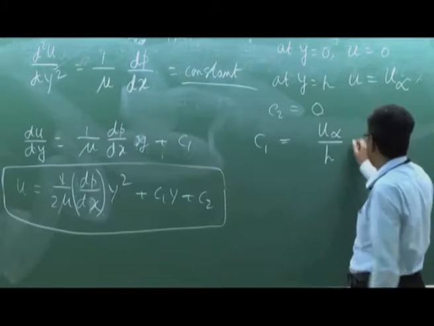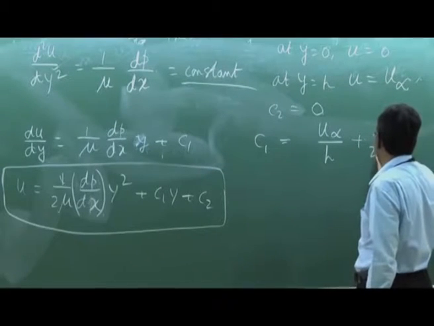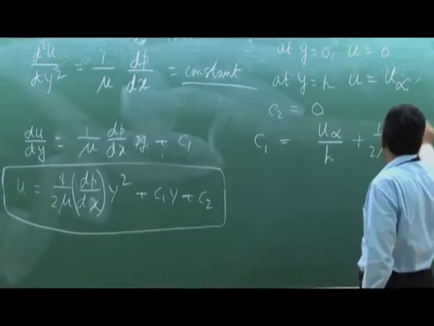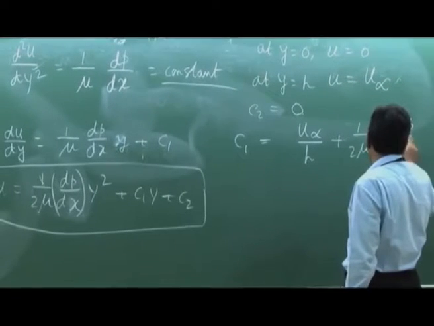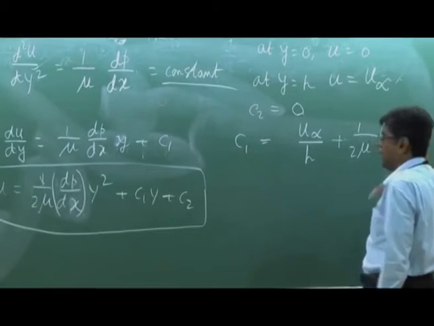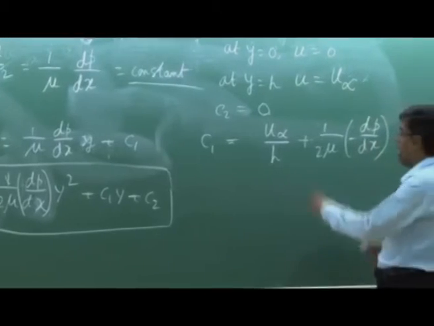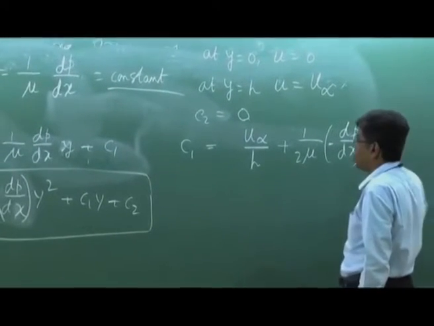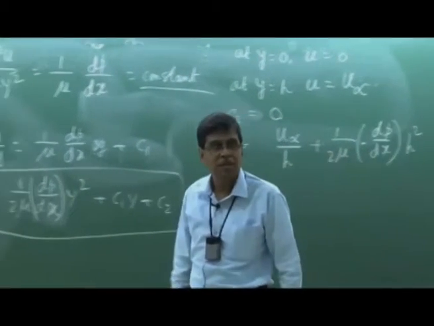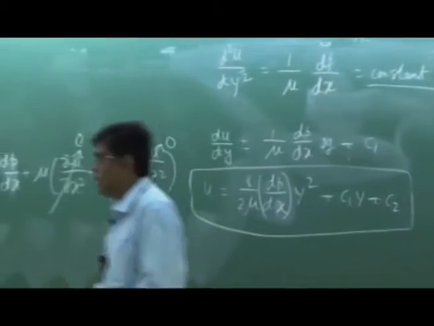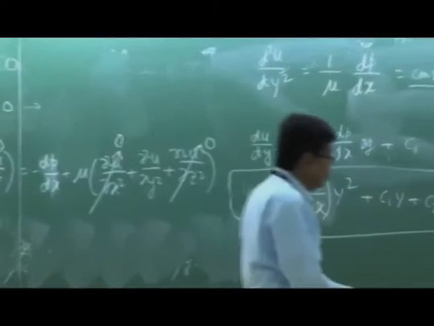This side will be minus, but I will write this way, 1 by 2 mu, this is the style, minus dp/dx into y is h square. So these are the values of C1 and C2. And if you plot these values of C1 and C2, you get,